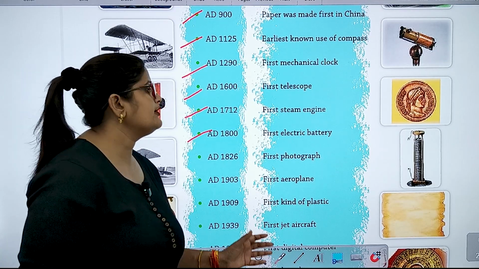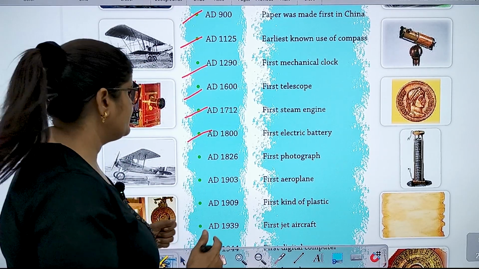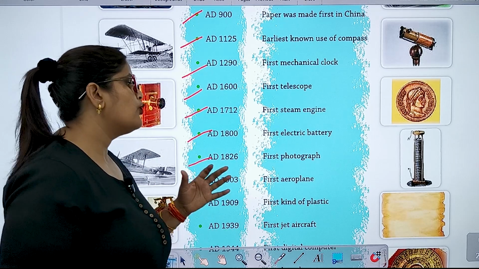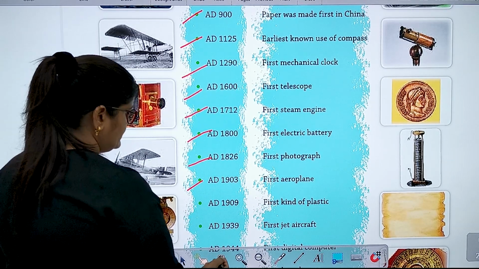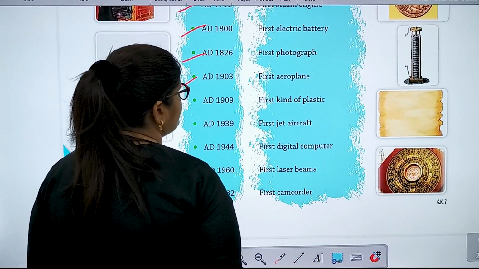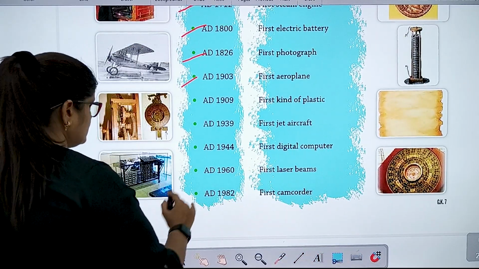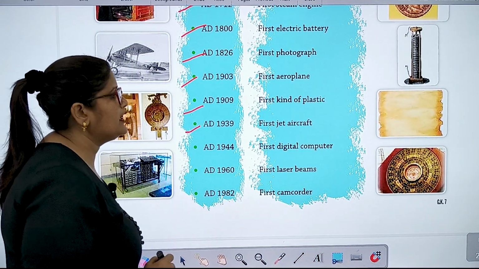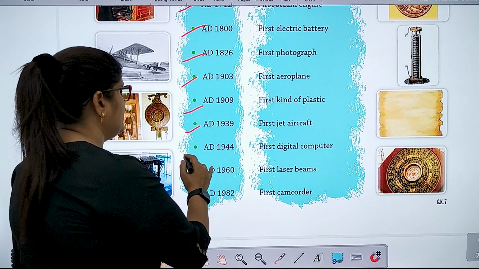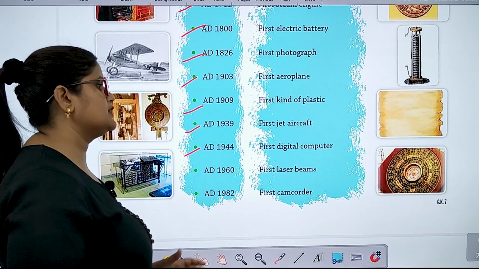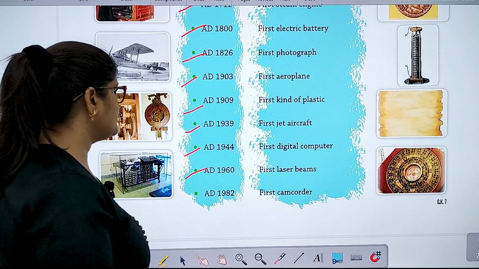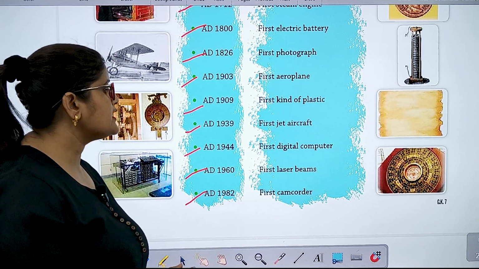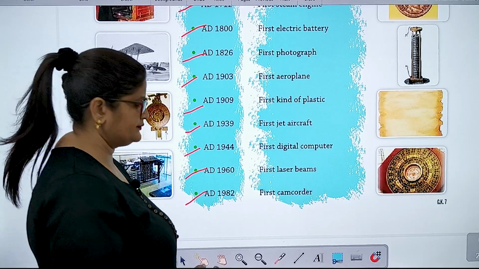AD 1800, first electric battery. AD 1826, first photograph. AD 1903, first aeroplane. AD 1909, first kind of plastic. AD 1939, first jet aircraft. AD 1944, first digital computer. AD 1960, first laser beams. AD 1982, first camcorder. Okay?